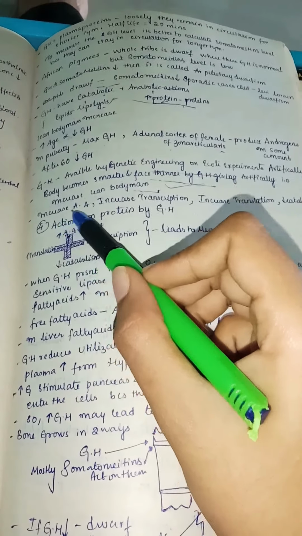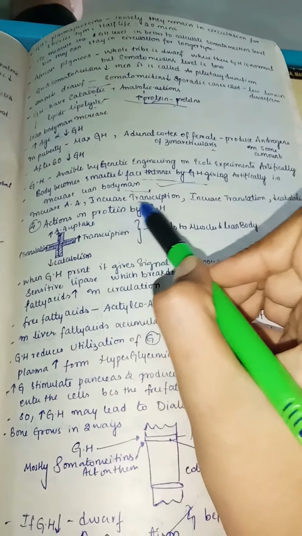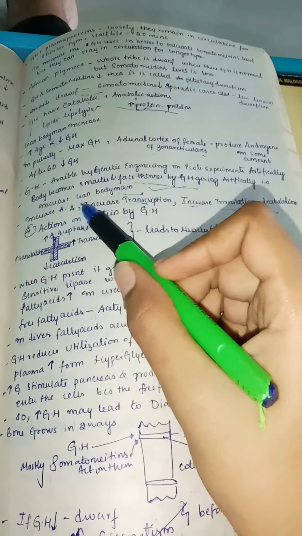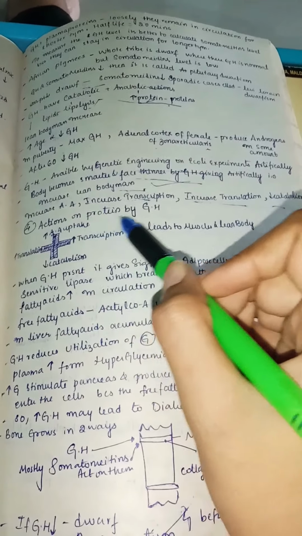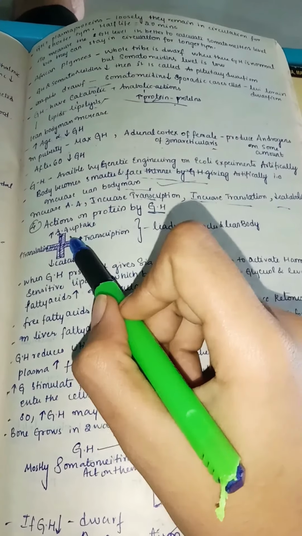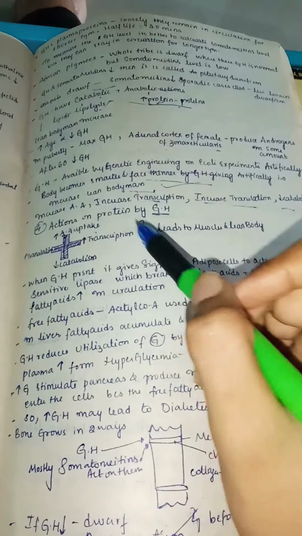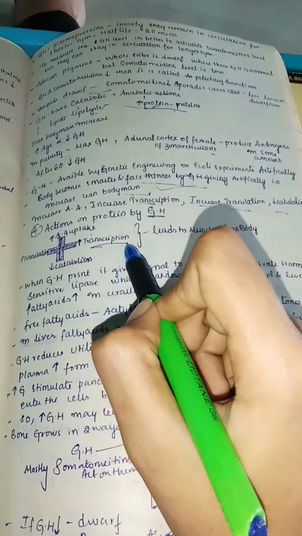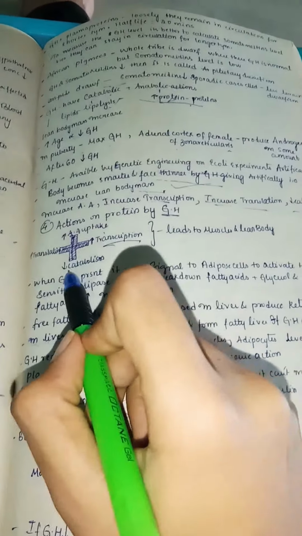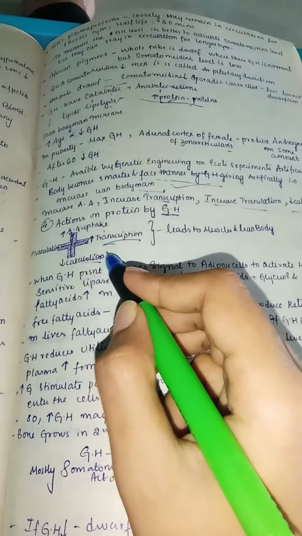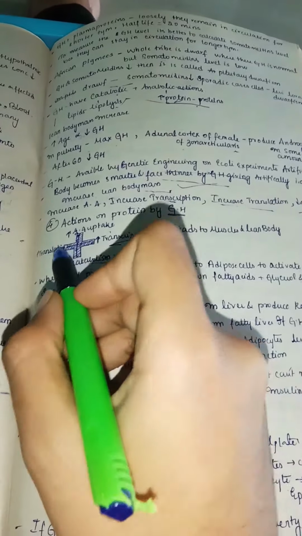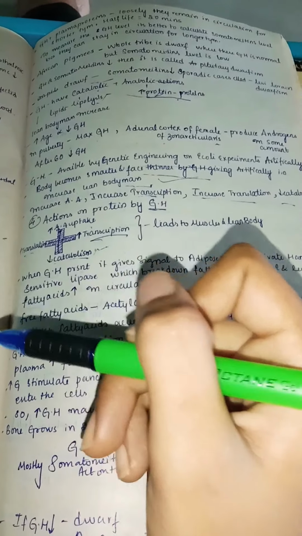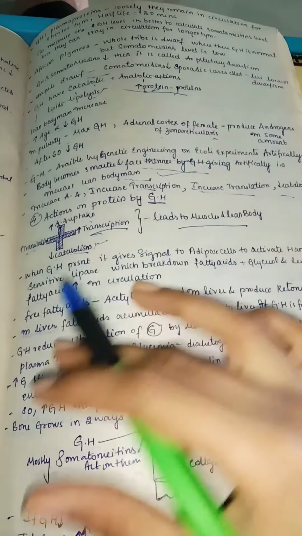So you can see here: increase amino acid, increase transcription, increase translation, decrease catabolism. These are all the functions of growth hormone. Actions on protein by growth hormone: mainly it increases the amino acid uptake, so that more protein can come into the cell. It will lead to lean body mass, and also increase transcription, so that more proteins can be formed. There is decreased catabolism of mainly protein, so that more protein is present in the body. And also increased translation, of course, production of more protein. So this all leads to muscle and lean body.